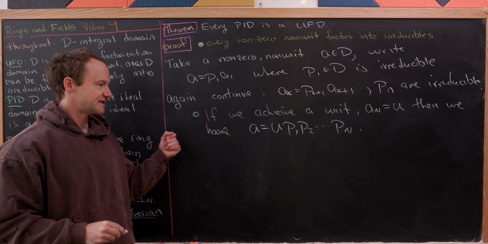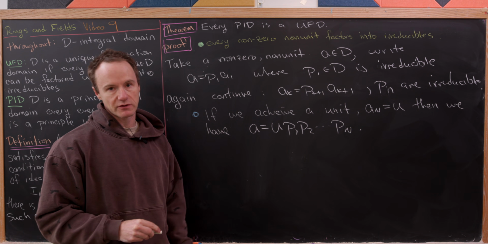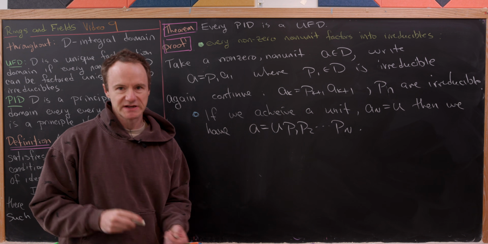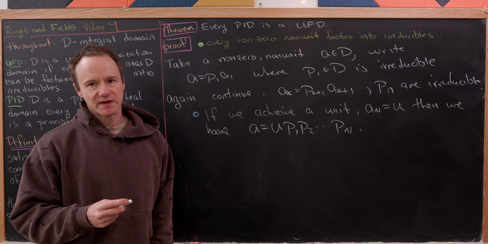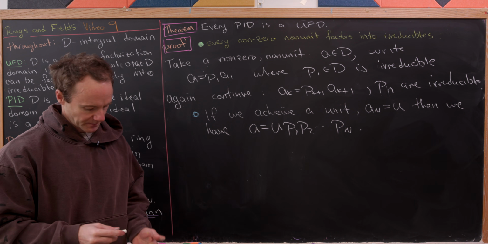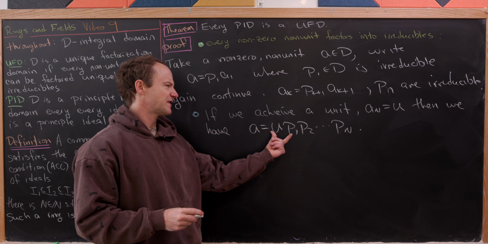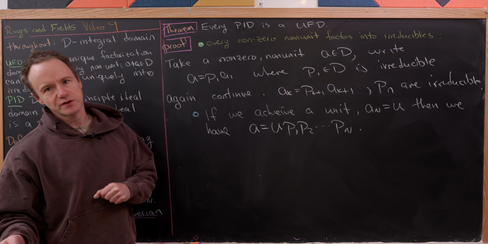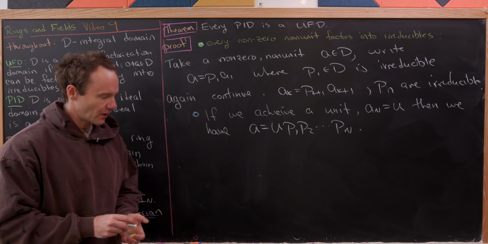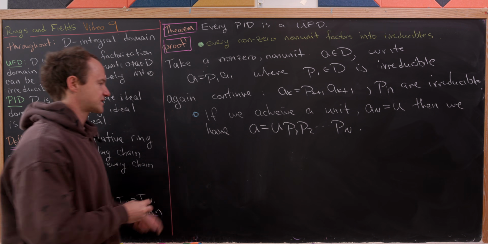We've got a factorization of A into irreducibles. Well, an irreducible times a unit, but inside of a UFD, that is essentially the same thing as factoring into irreducibles. In fact, we can really think of U times P1 as just being an irreducible, which is an associate of the irreducible P1. Okay, so that's this first case.